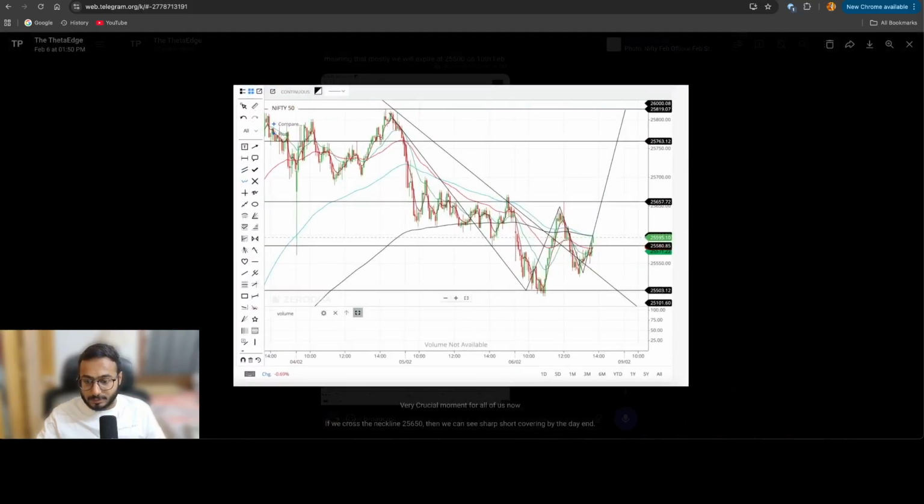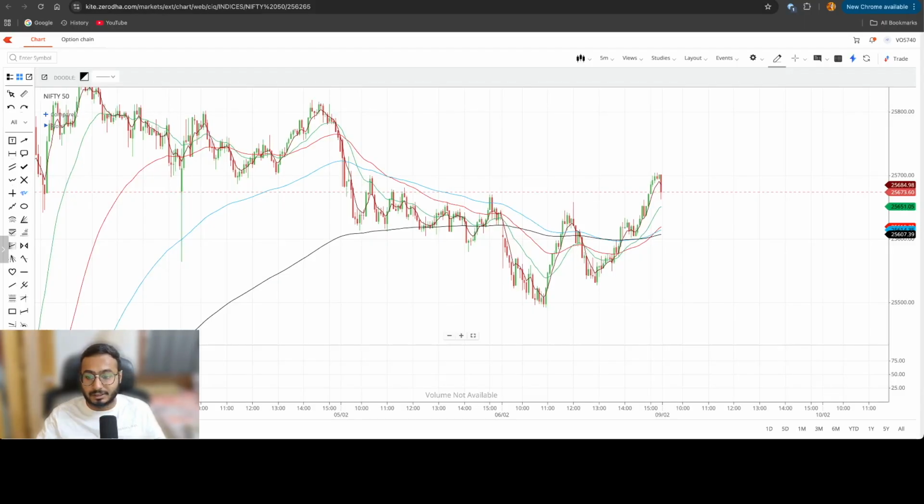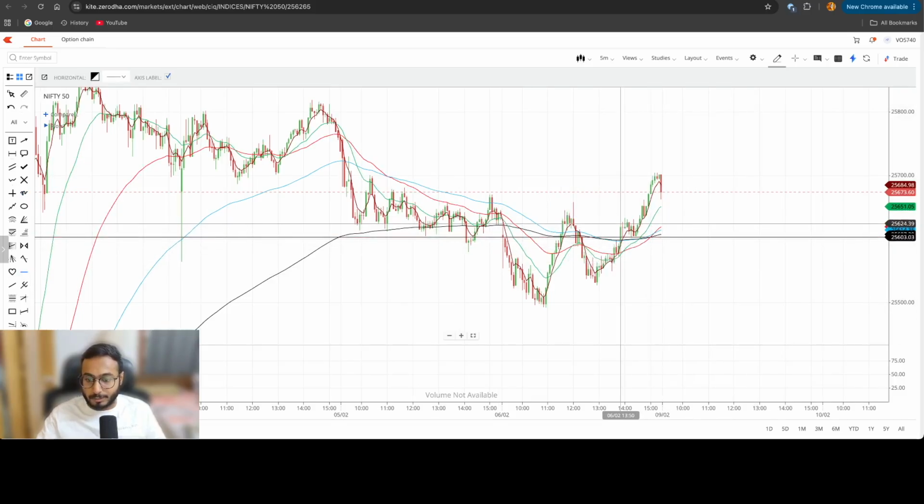And then we posted this price action wherein we anticipated that at 25,600, if at all we start going above 25,600, we might see a leg of short covering. So this exactly happened. We posted this message here and we saw a breakout above 25,600. We took breakout, retest and continuation, and we went till 25,700.